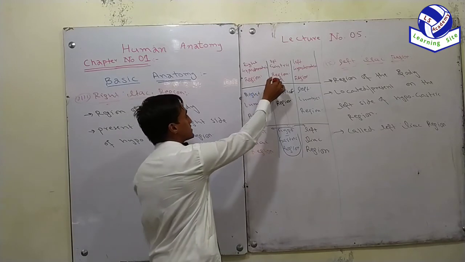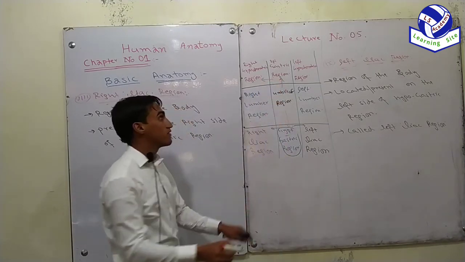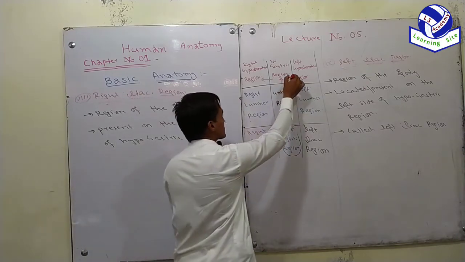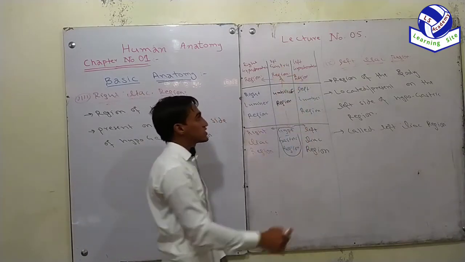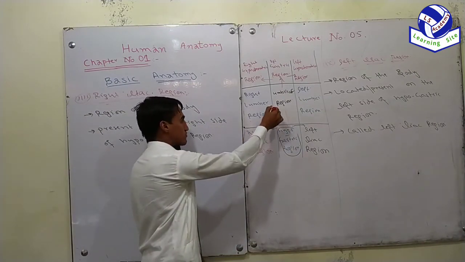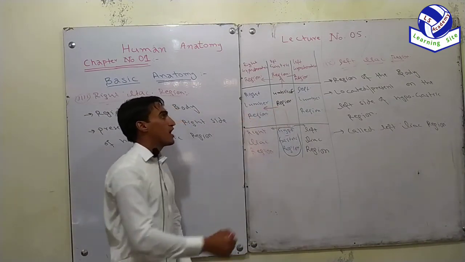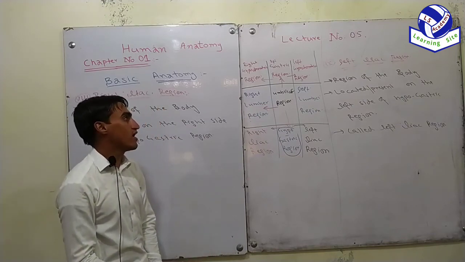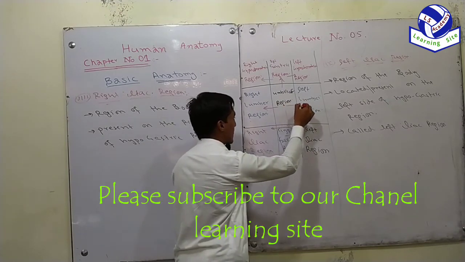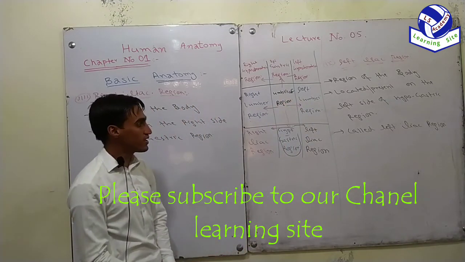The region which is present on the right side of the epigastric region is called the right hypochondriac region. The region on the left side of the epigastric region is called left hypochondriac region. The region on the right side of the umbilical region is called right lumbar region. The region on the left side of the umbilical region is called left lumbar region.